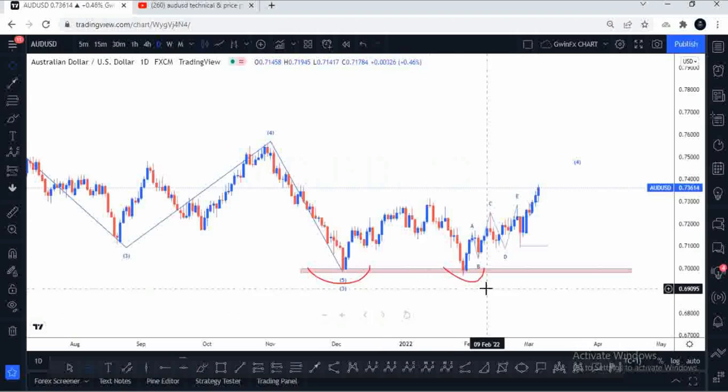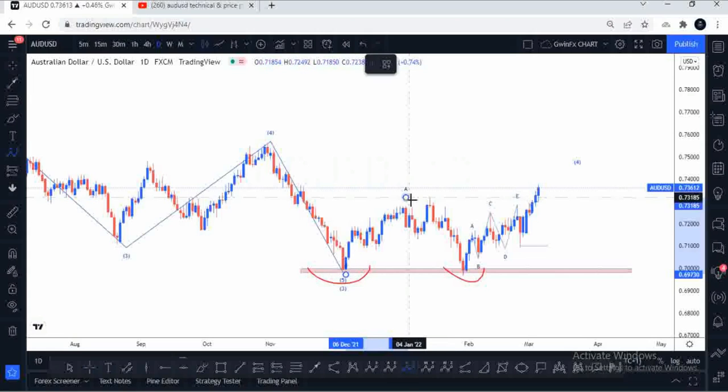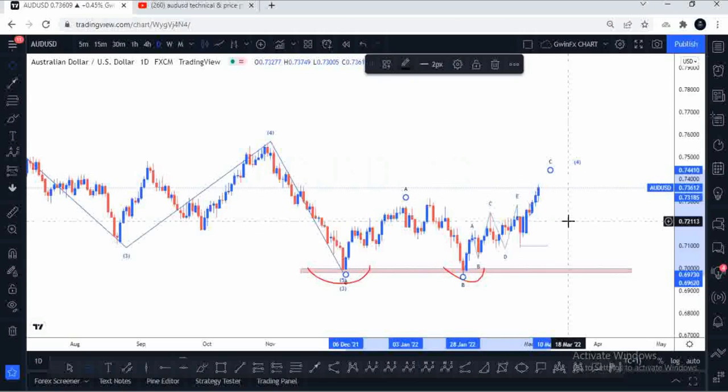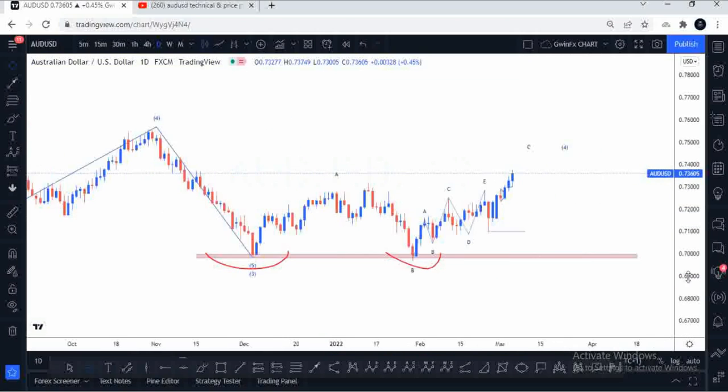So here I pointed out that we could be working out a flat here. Let's go ahead and see this. I can put up A right here, I can put up B right here, and I can anticipate a C right here. So it's still a possibility. It fits the criteria.